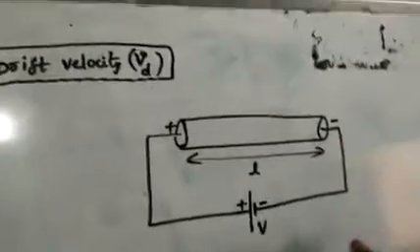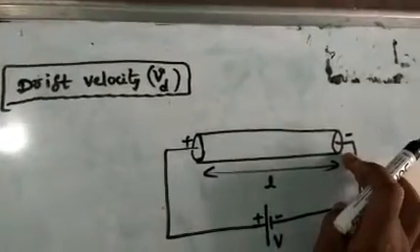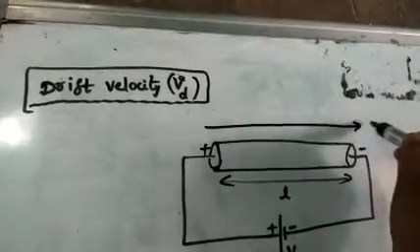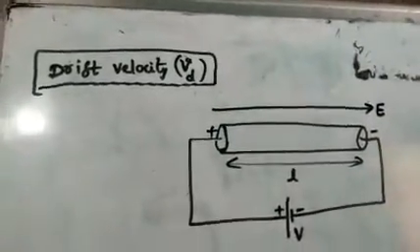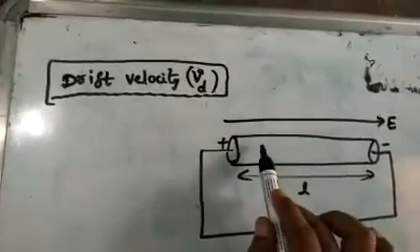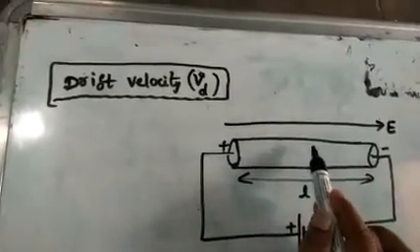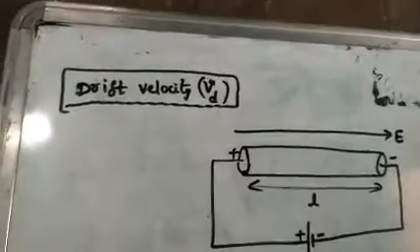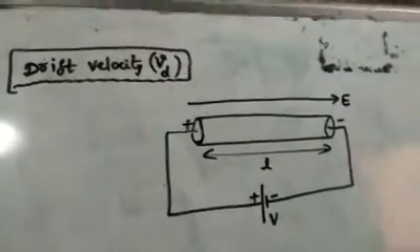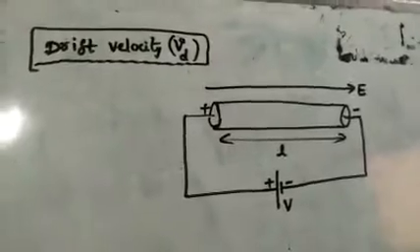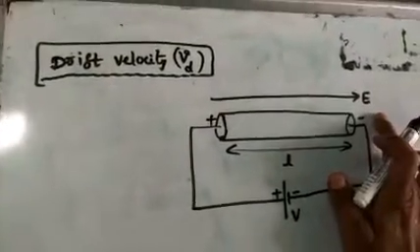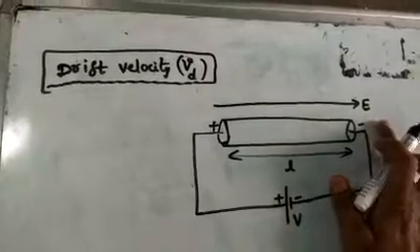We know very well positive and negative charges develop at these ends. Automatically an electric field exists from the positive end to the negative end, like this. Inside the conductor, electrons are moving. Here the potential difference V is applied, so the electric field is E. How much electric field is developing here?